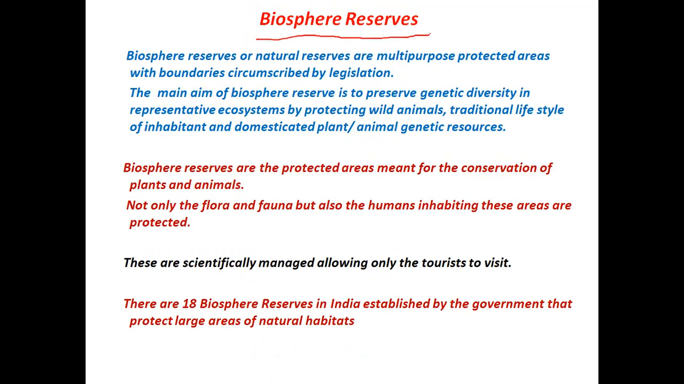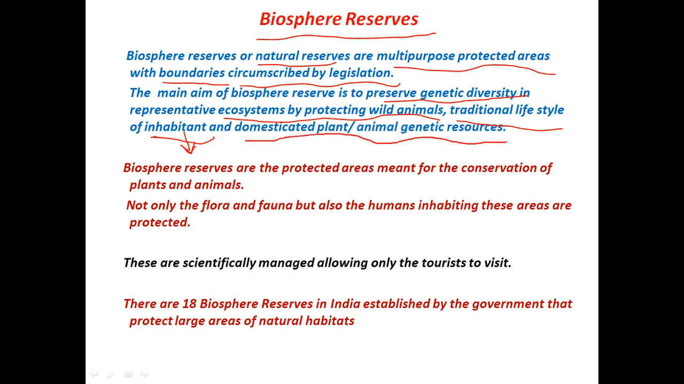Then we have the third category of protected areas, that is biosphere reserves. They are also called natural reserves, and these are multi-purpose protected areas with boundaries circumscribed by the legislation, or you can say the government. The main aim of biosphere reserves is to preserve the genetic diversity in ecosystems by protecting wild animals, traditional lifestyle of the inhabitants. Inhabitants means the people that are living in these biosphere reserves, or you can call them tribal people, and domesticated plant and animal genetic resources.